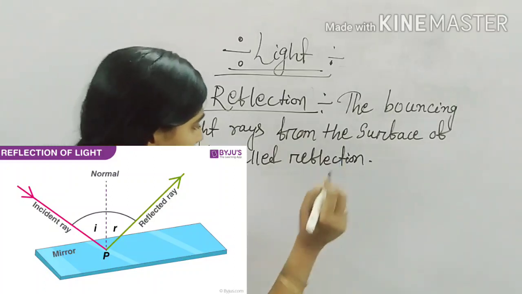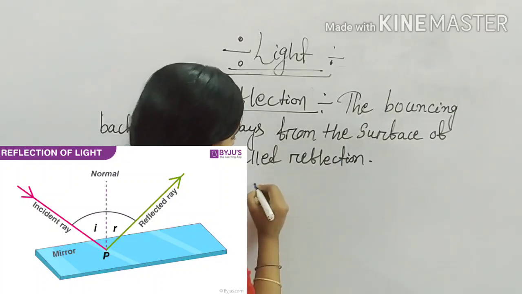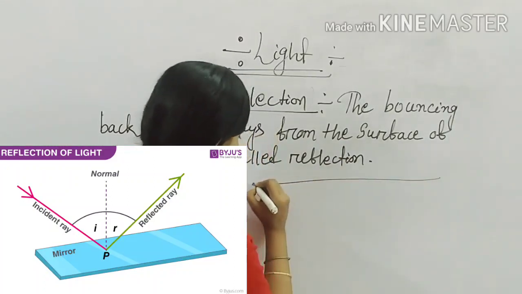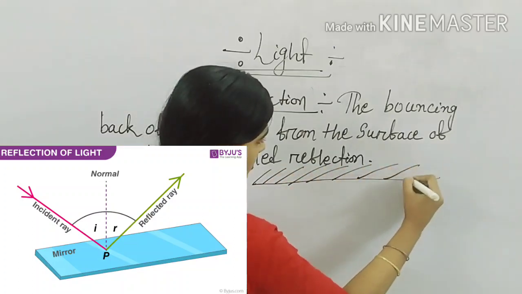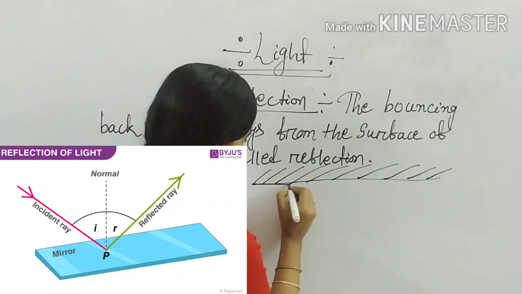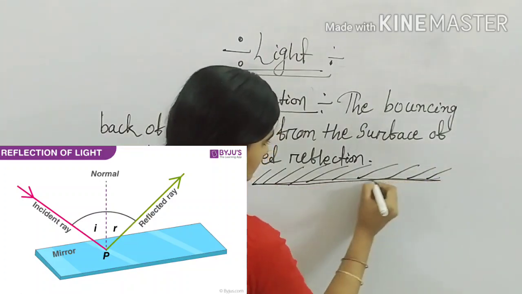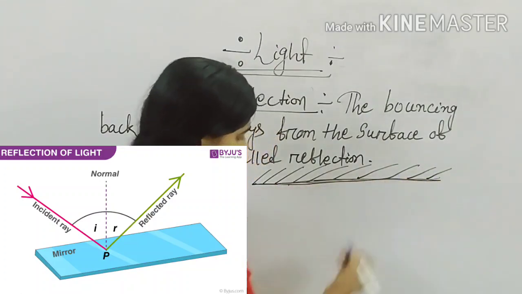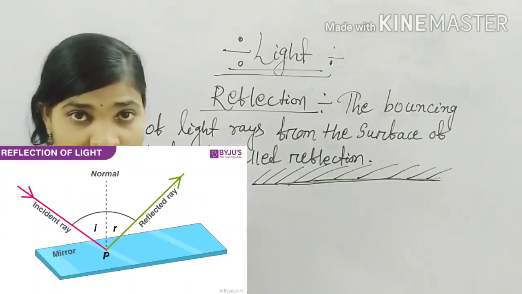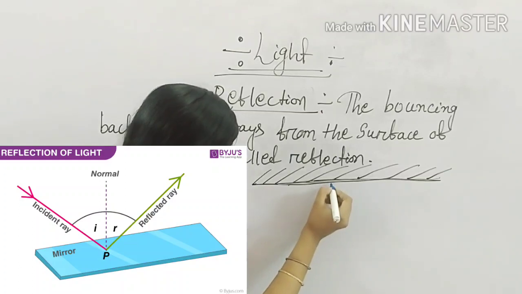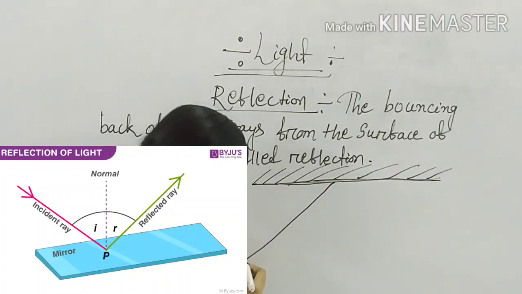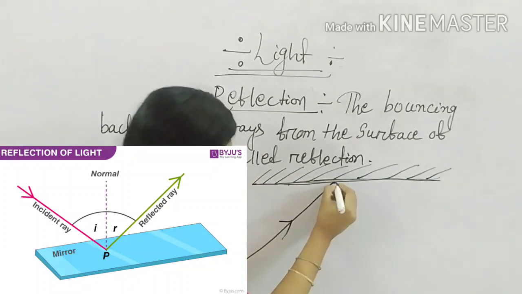Okay, let us take an example. It is a mirror. When a ray of light from the source falls on an object, here is the source, light falls on this object, the mirror.